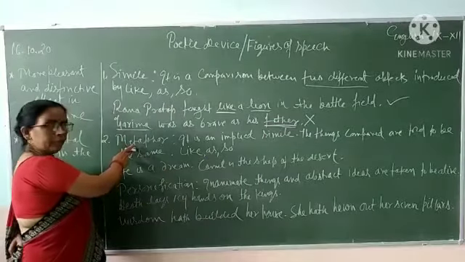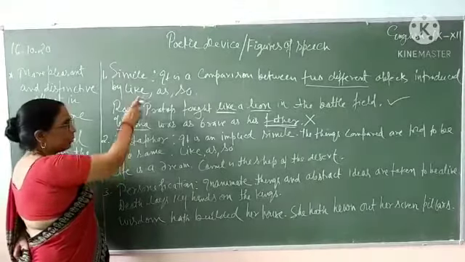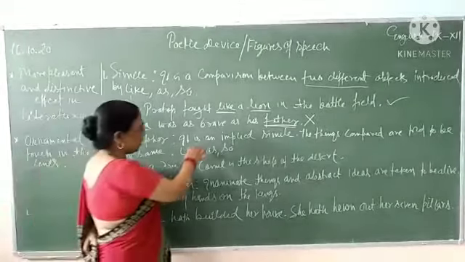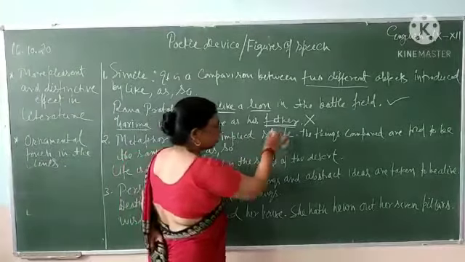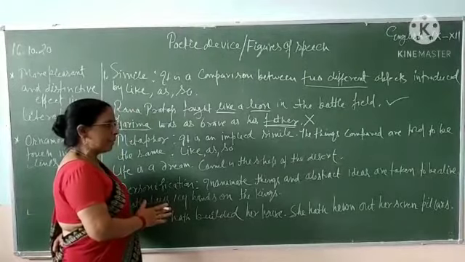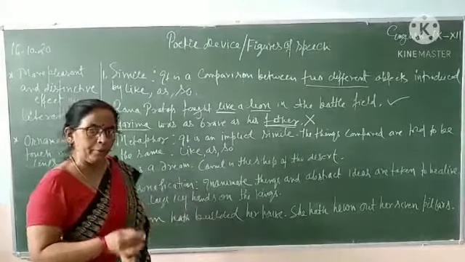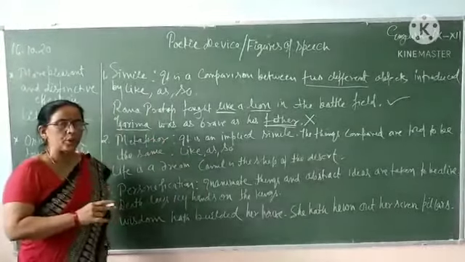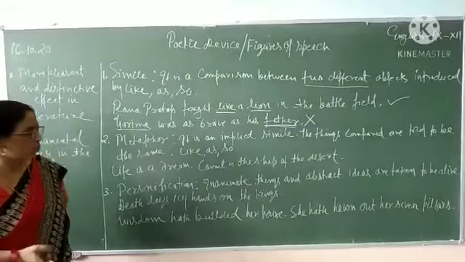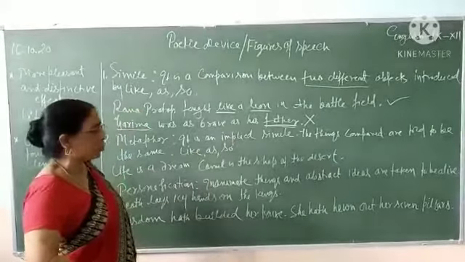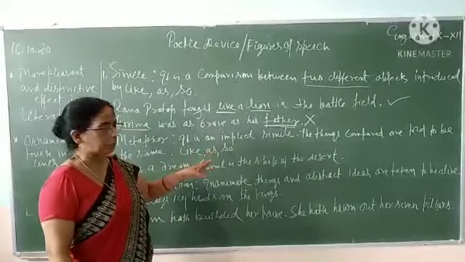Second poetic device is metaphor. Metaphor is an implied simile. Metaphor is called an implied simile because every metaphor can be changed into a simile and every simile can be changed into a metaphor. So, it is called an implied simile. It is just like a simile. It can be changed into simile.